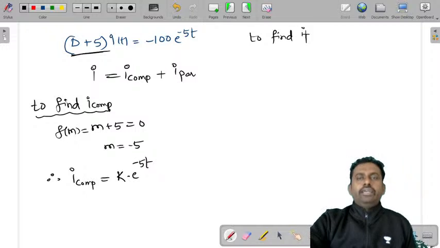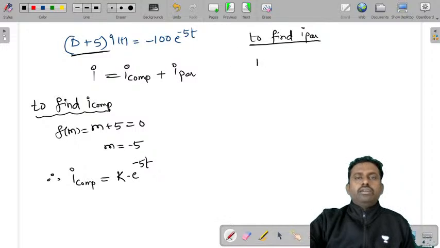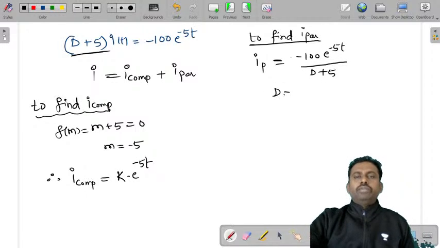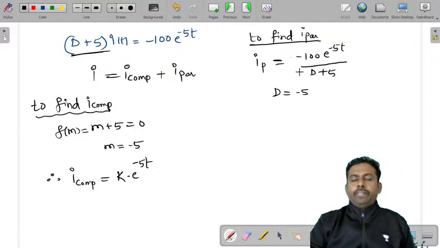To find I particular, we'll take the same equation. I particular is equal to minus 100 into e power minus 5t by D plus 5. Here we substitute D is equal to a, which is minus 5.